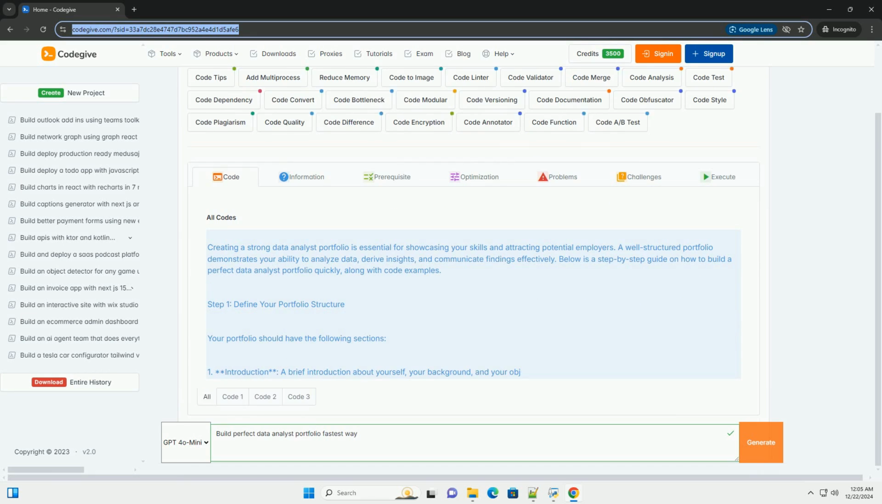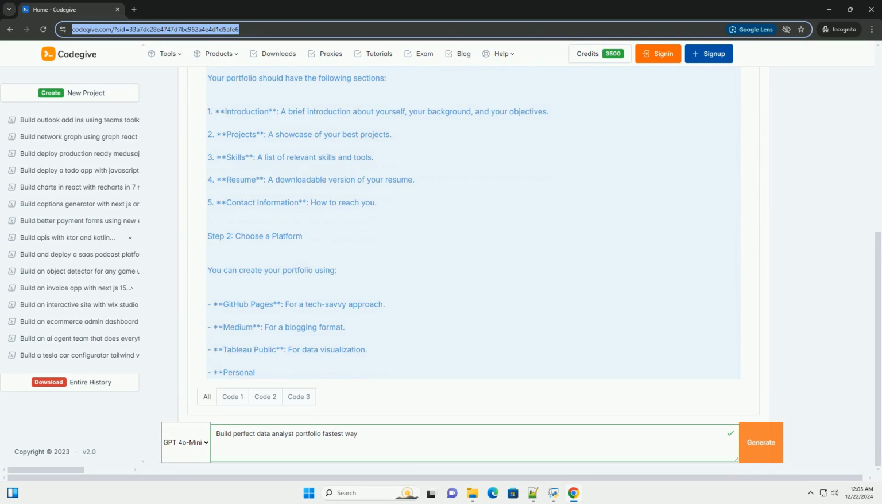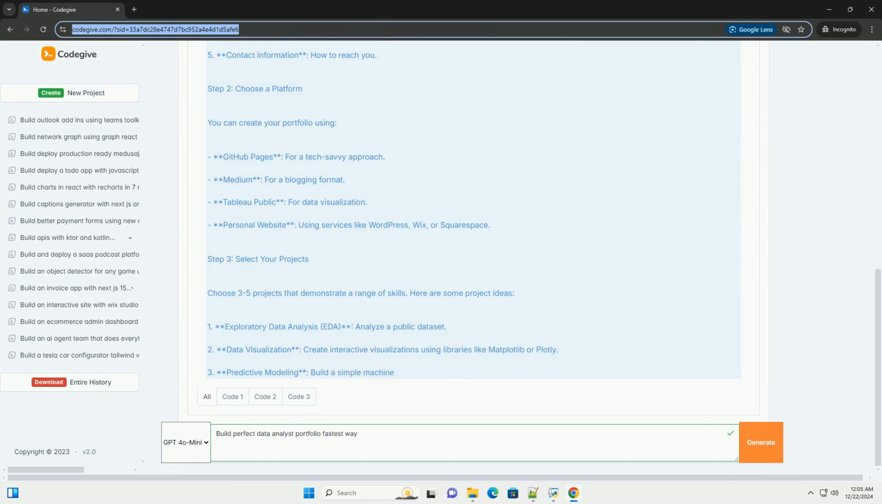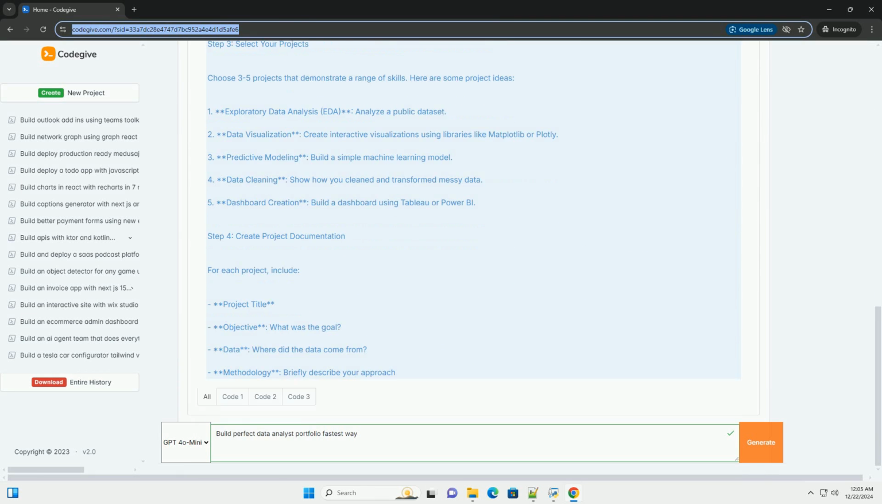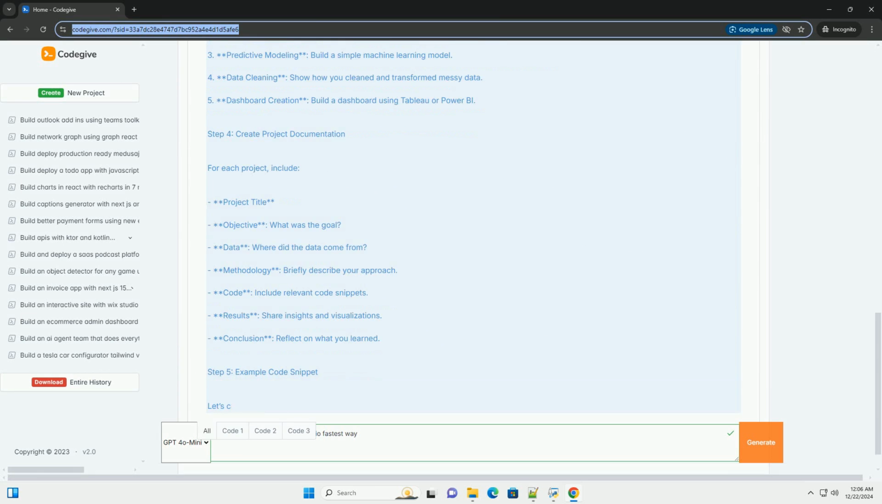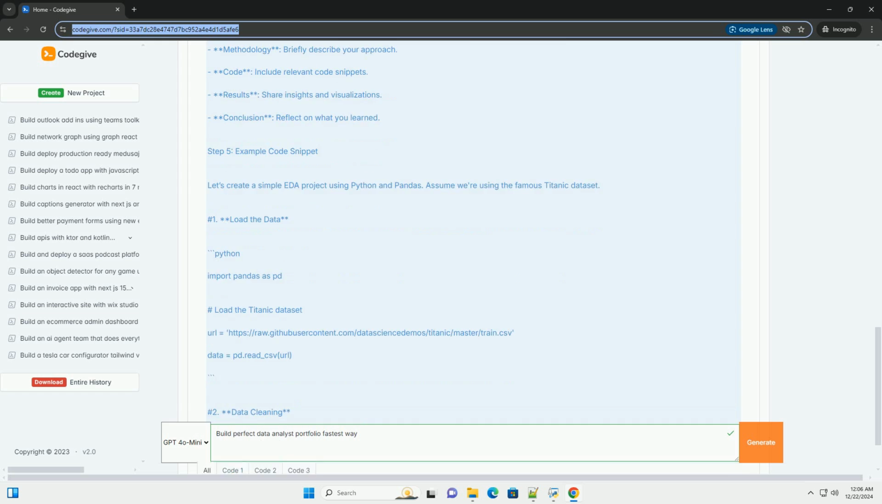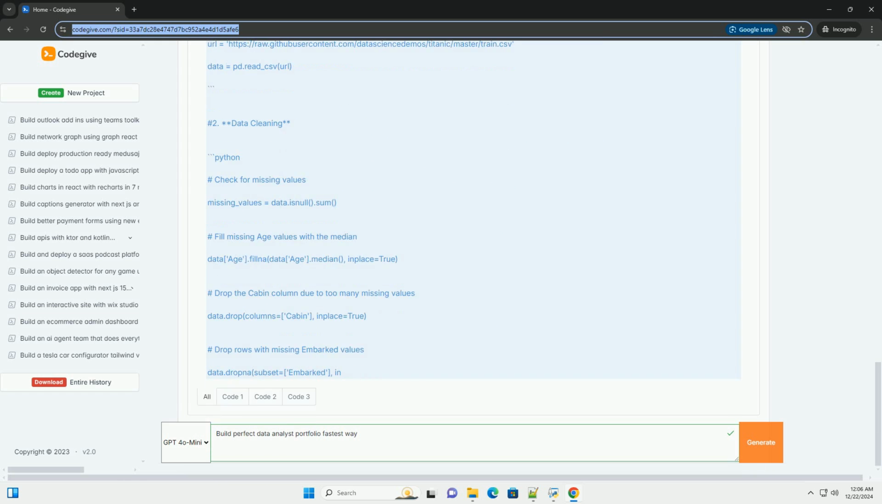Creating a strong data analyst portfolio is essential for showcasing your skills and attracting potential employers. A well-structured portfolio demonstrates your ability to analyze data, derive insights, and communicate findings effectively. Below is a step-by-step guide on how to build a perfect data analyst portfolio quickly, along with code examples.